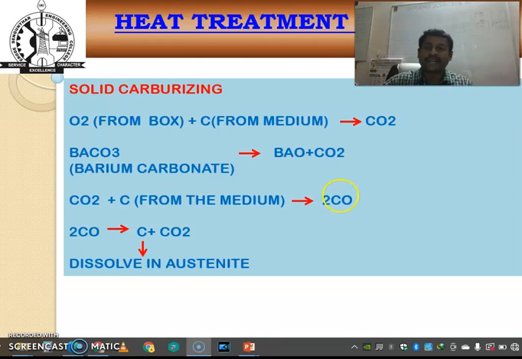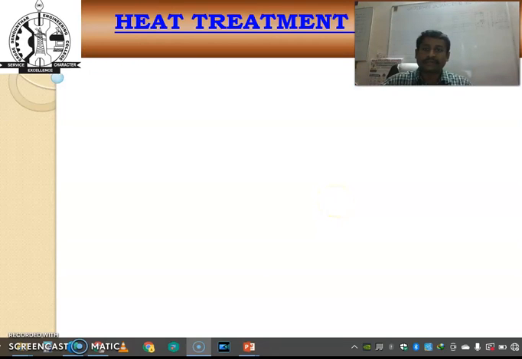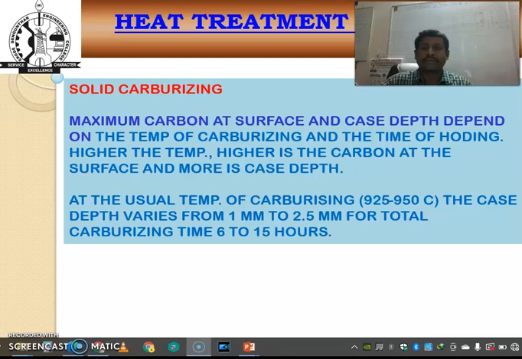And solid carburizing, maximum carbon at the surface and case depth may depend on the temperature of carburizing and the holding at that particular temperature. If we are getting a higher carbon at the surface, we are getting more case depth.